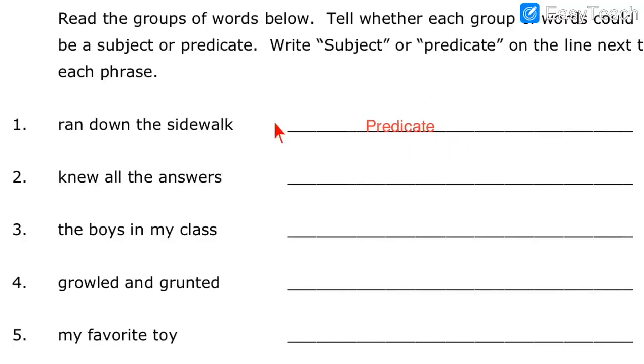So as you can see, I have written the answer: predicate. Why have I written predicate? Because there is one verb, ran. That's why it is predicate. Number 2, knew all the answers. Maybe the student is very intelligent, he knew all the answers.